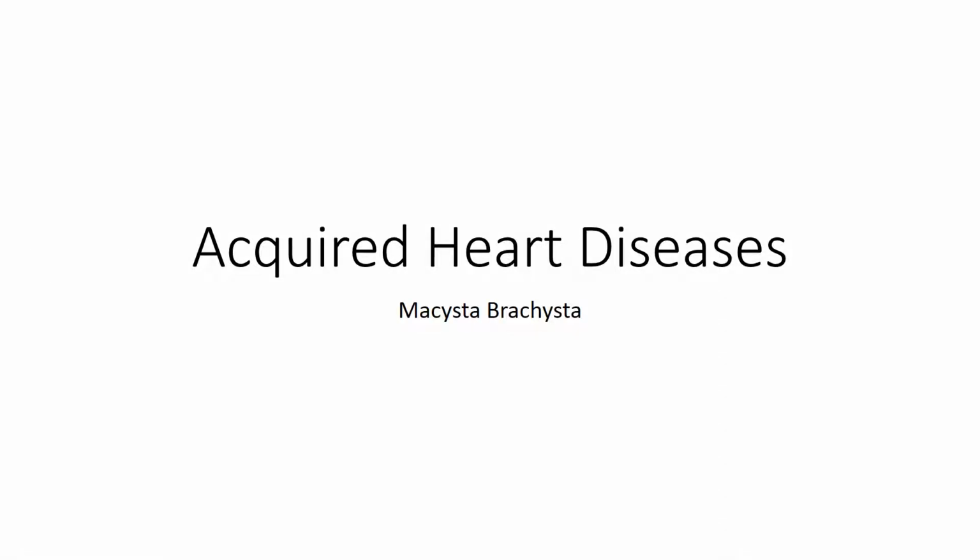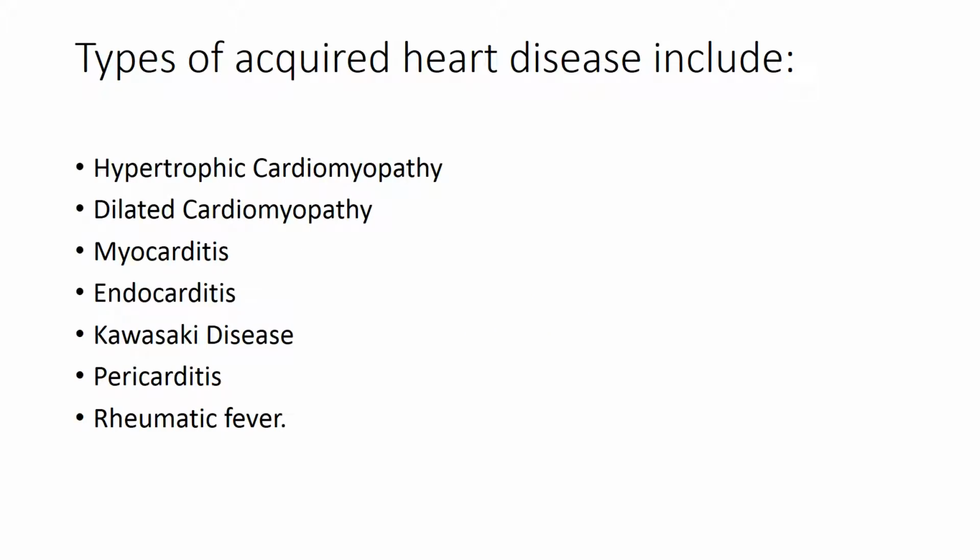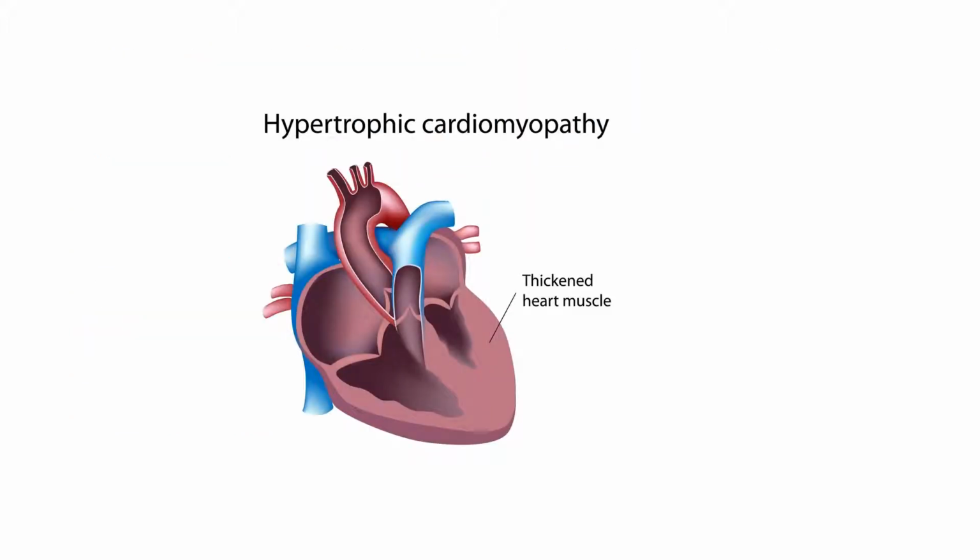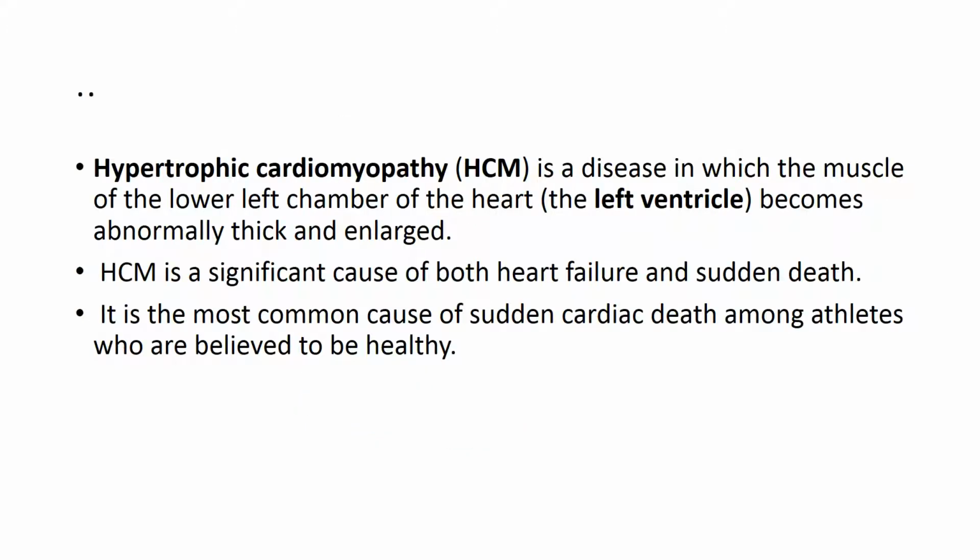Acquired heart diseases. Types of acquired heart diseases include hypertrophic cardiomyopathy, dilated cardiomyopathy, myocarditis, endocarditis, Kawasaki disease, pericarditis, rheumatic fever. Hypertrophic cardiomyopathy means thickened heart muscles.